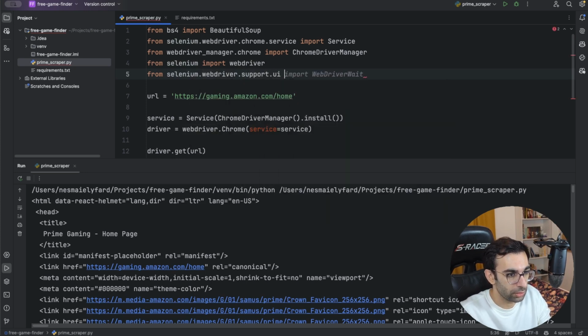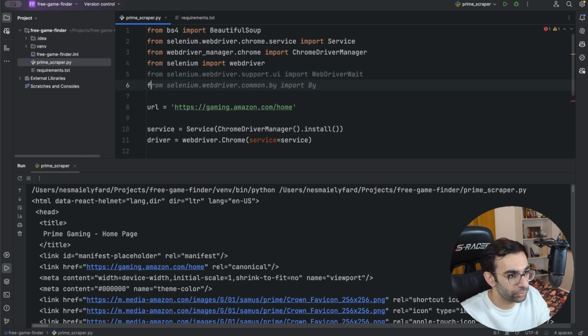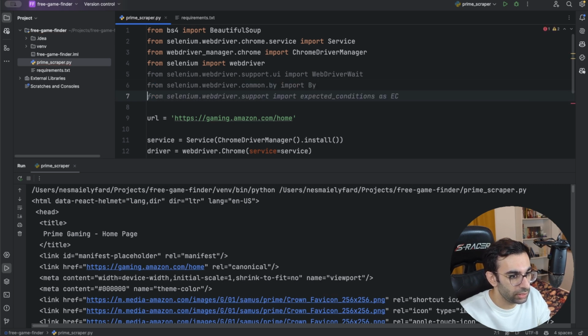From UI, I will import the WebDriverWait. And then I'm also interested in using something like expected conditions. You will see how I will use it. You can see already Copilot is suggesting the By keyword, which would be necessary. Yeah, that's the one that I want.